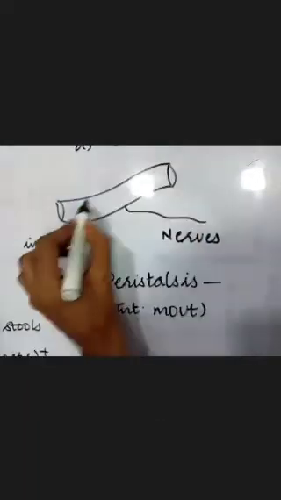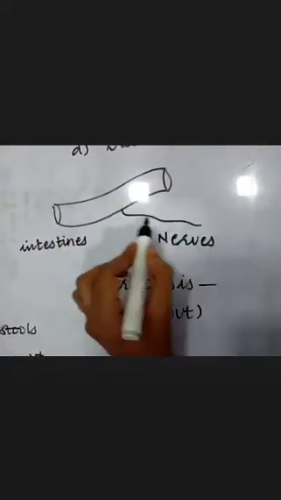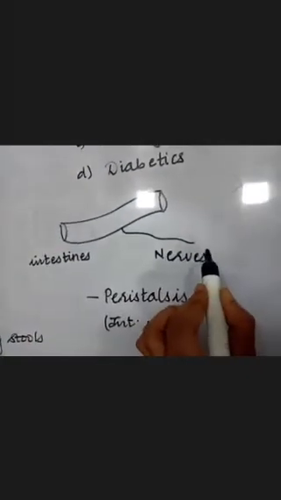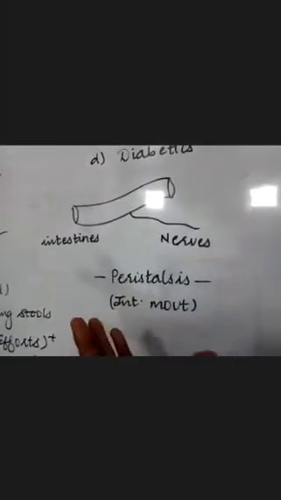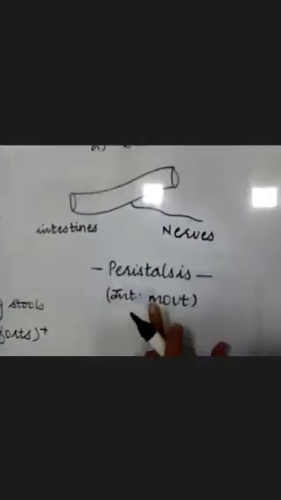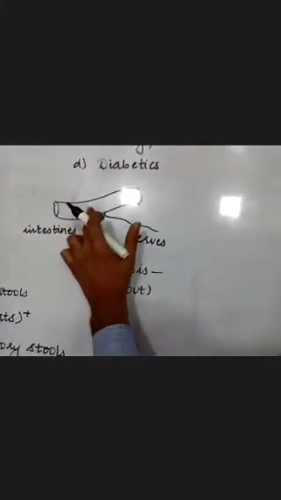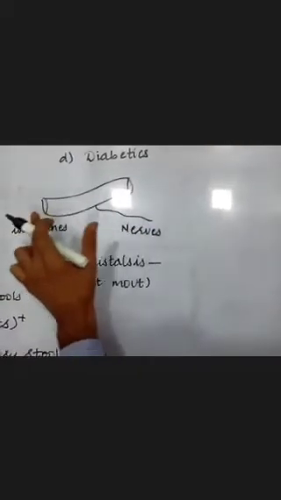Now this is just like the electrical wire which supplies the fan: if this wire is weak, it is not conducting the electricity, so the fan will not rotate. Similarly, my dear friends, my dear students, you need to understand that if these nerves have become weak, the intestine will not undergo contraction and relaxation. And if there is no peristalsis, or rather weak peristalsis, the stools inside the intestine will not be pushed forward, so the undigested and unabsorbed food will not come out, and that results in constipation.